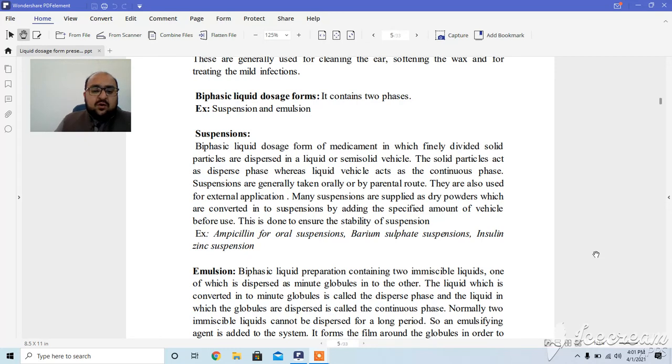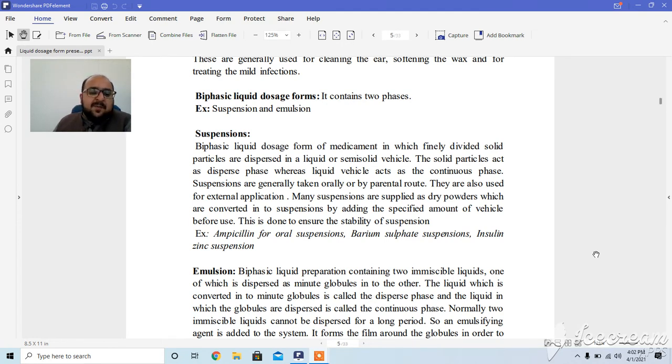They are also used for external application, and they are also supplied as dry powders, which are converted into suspensions by adding a specific amount of vehicle before use. This is the reason, to ensure the stability of the suspension, that it must be shaken before use. For example, ampicillin for oral suspension, barium sulfate suspension, and insulin zinc suspension.